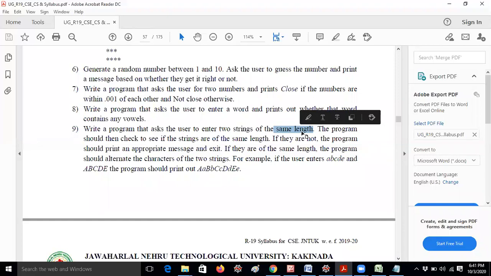The program should then check to see if the strings are of the same length. So first it should check whether the strings are the same length or not. Then we can use a simple method like len. Okay. If they are not the same length, the program should print an appropriate message and exit. Okay.